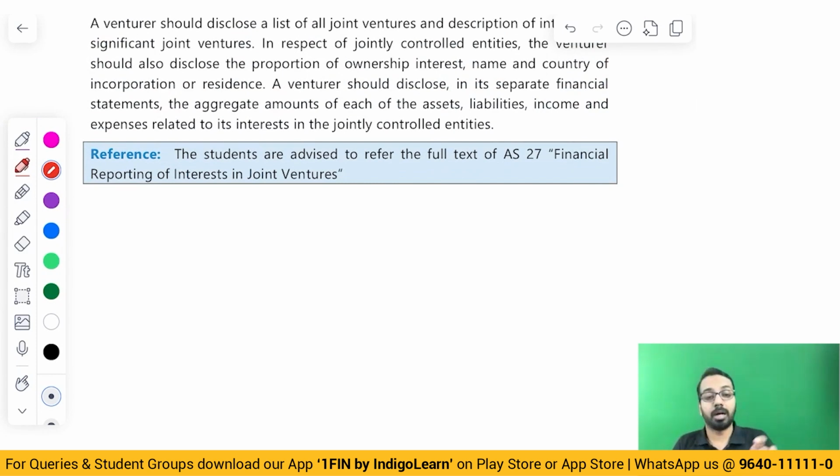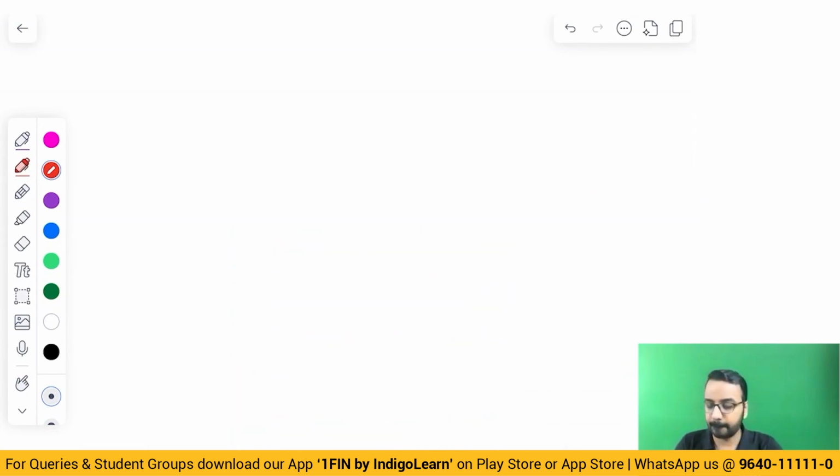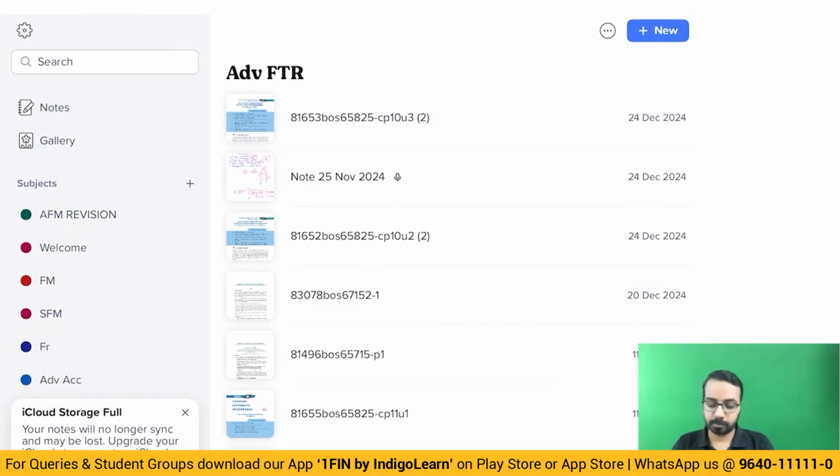Then you have intercompany transactions, as in transactions between the holding company and the joint venture. That also you will eliminate accordingly. Any questions? Any questions as far as joint venture is concerned?